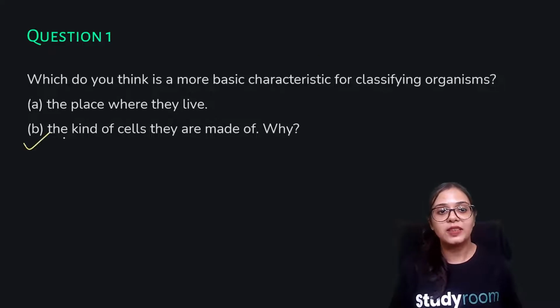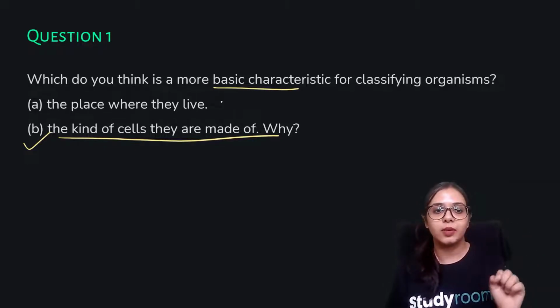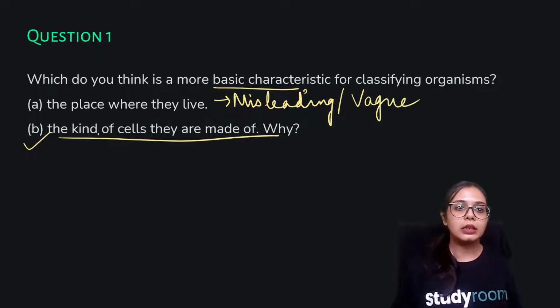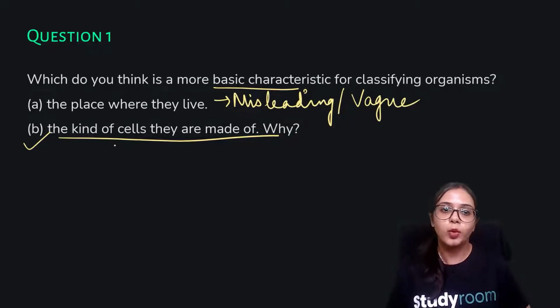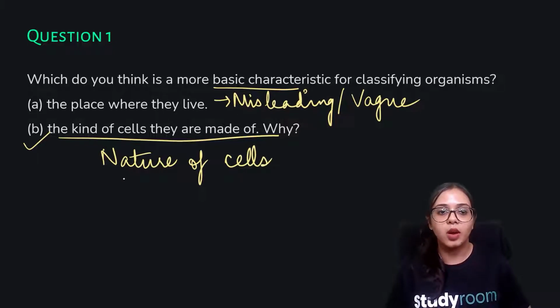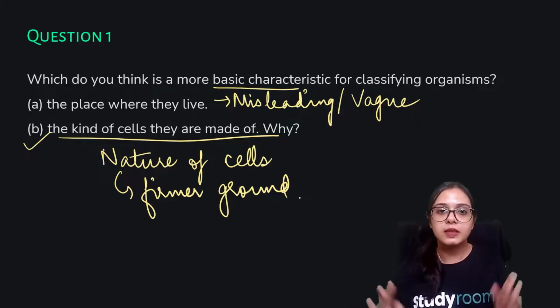We have already seen that the kind of cells they are made of is the more basic classification, because the place where they live is often misleading, vague, and superficial. The nature of the cell, whether prokaryotic or eukaryotic, provides a firmer ground on which we can assess why two organisms are similar or different.